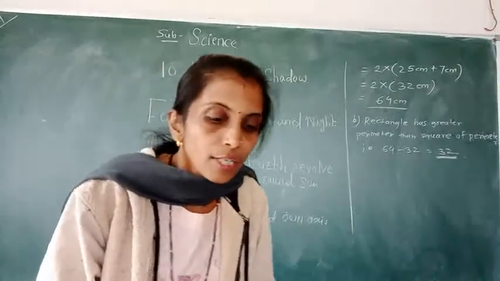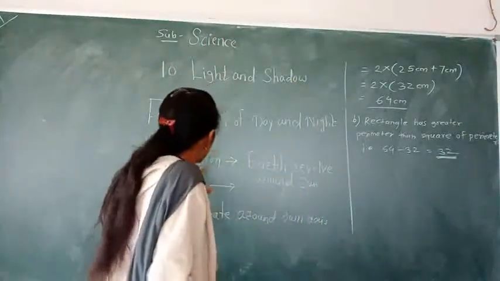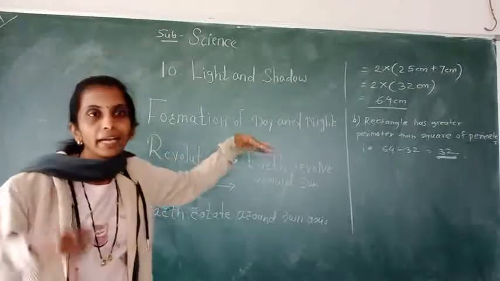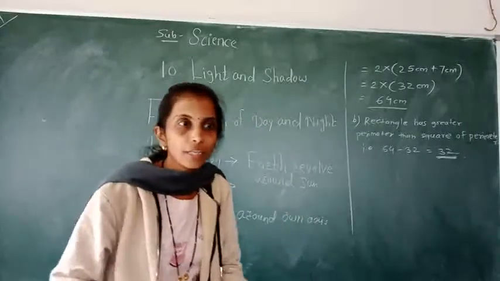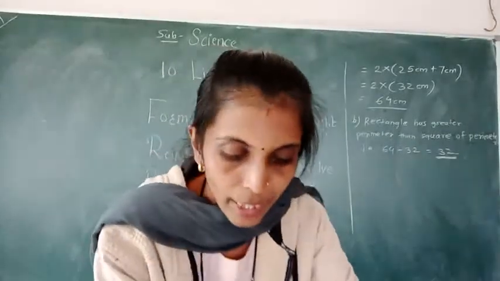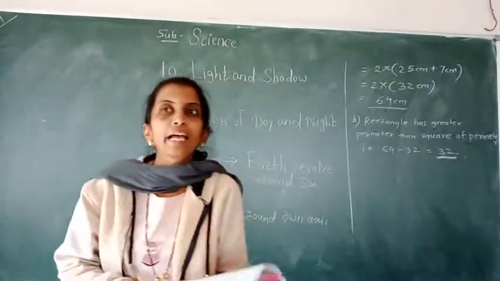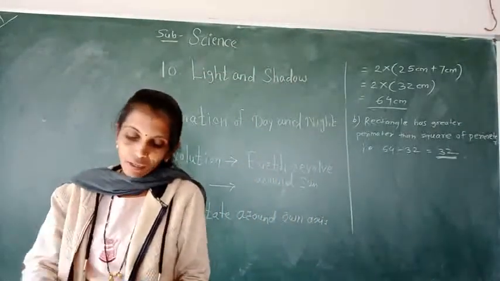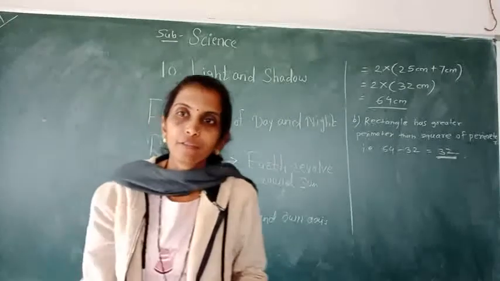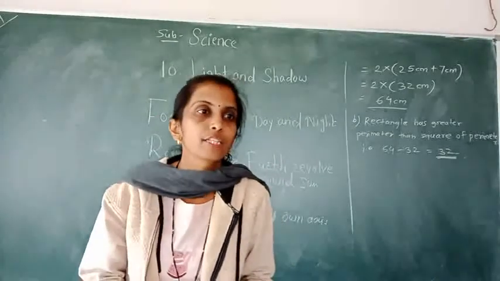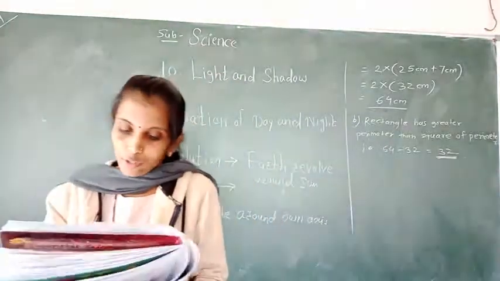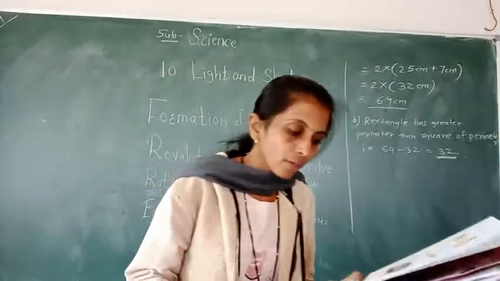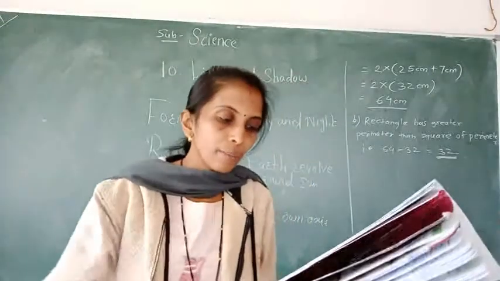Due to this revolution and rotation, day and night are formed. How much time is required for the earth to rotate once on itself? 24 hours, which means one day. So it takes 24 hours, or a day, for one complete rotation.